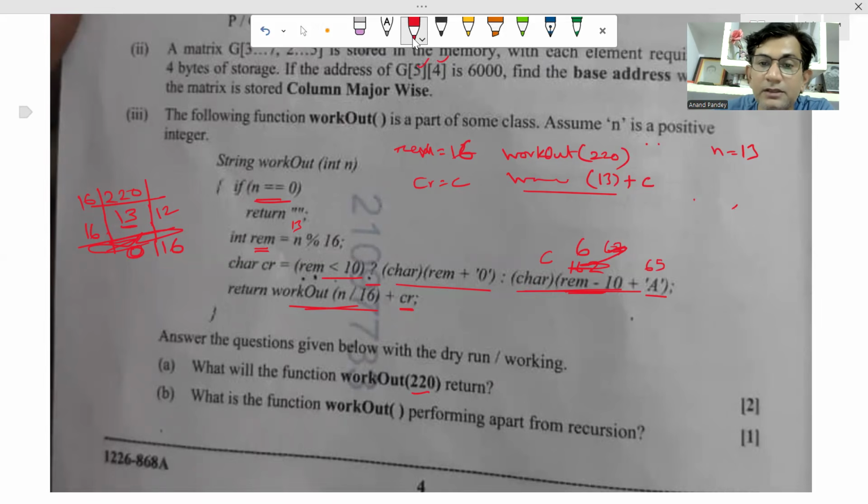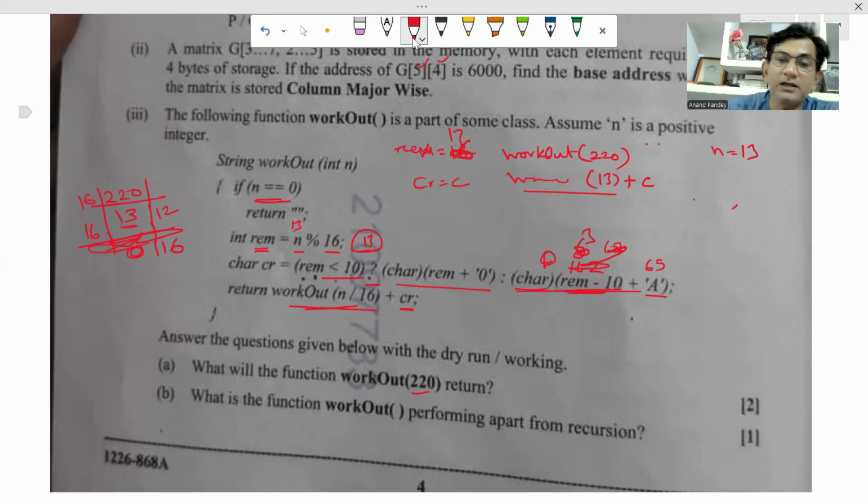13. So rem will be 13. Here, 13 modulus 16 will be 13. So rem will be what? 13. The 13 minus 10 will be 3. Sorry for the mistake. So 65 plus 3 will be 68, which is the ASCII code of capital D. So that will be converted into char type, and we'll get D finally.